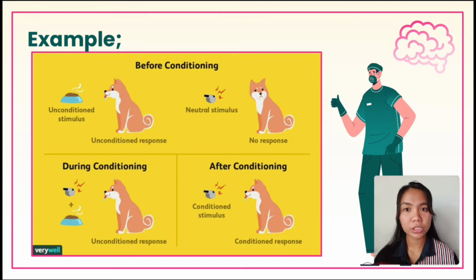But during stage 3, we only use the bell. So when you use the bell, the dog will respond to it. So that's the classical conditioning of Pavlov. Take note that classical conditioning is learning by conditioning. Learning occurs through association.